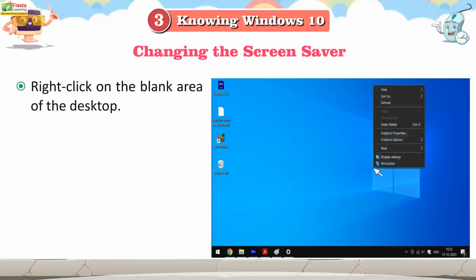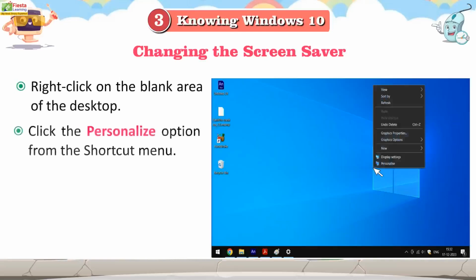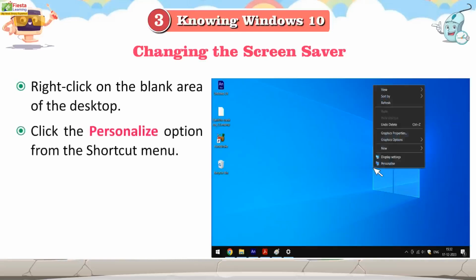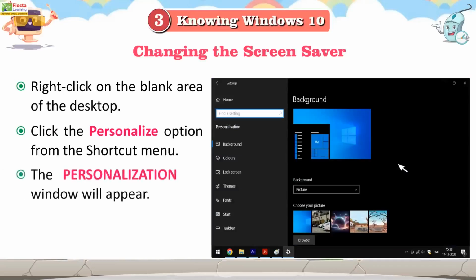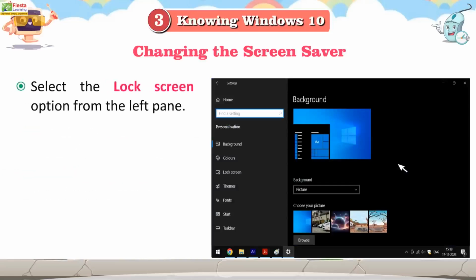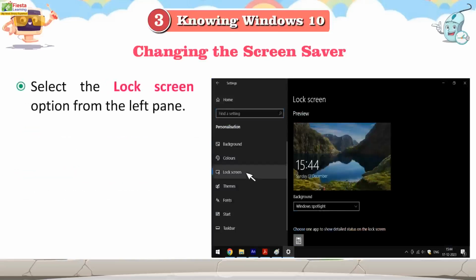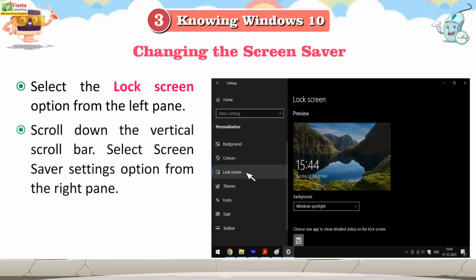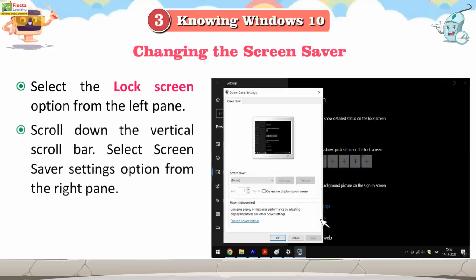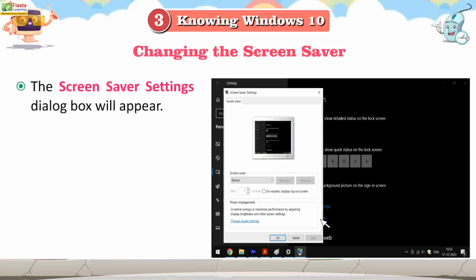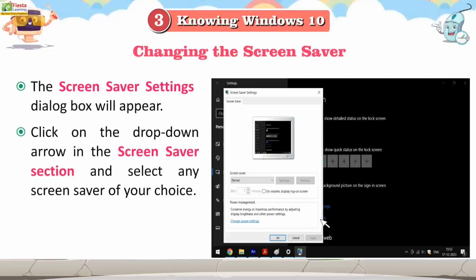Right-click on the blank area of the desktop. Click the Personalize option from the shortcut menu. The personalization window will appear. Select the Lock Screen option from the left pane. Scroll down the vertical scroll bar. Select the Screensaver Settings option from the right pane. The Screensaver Settings dialog box will appear.